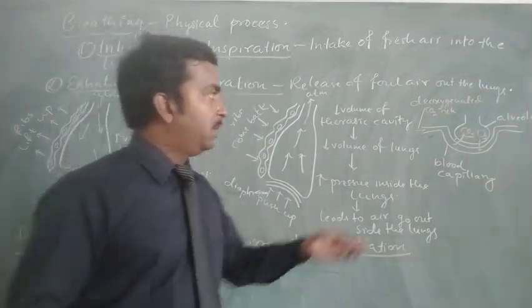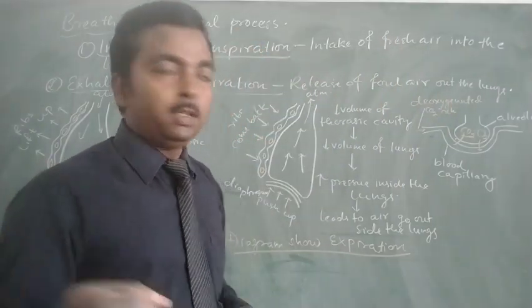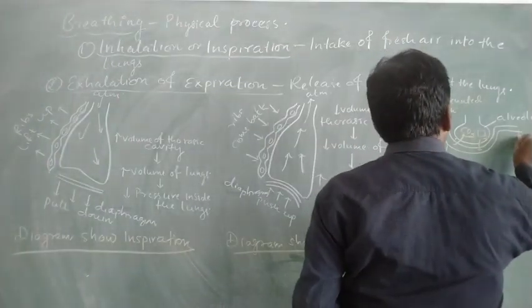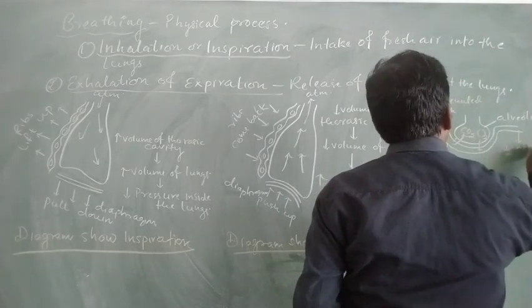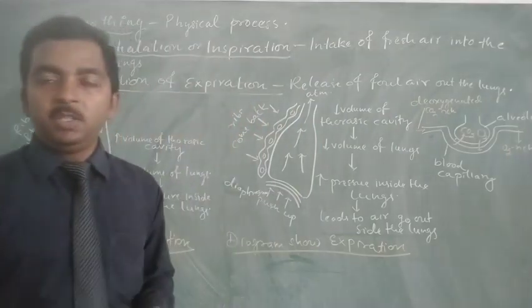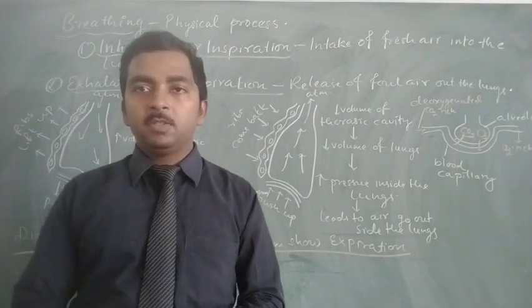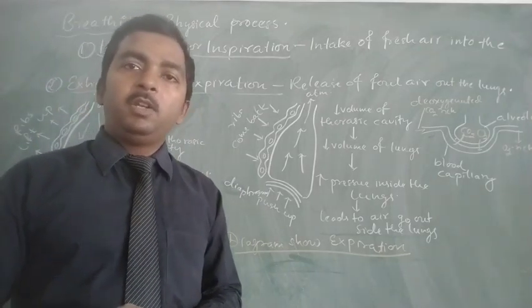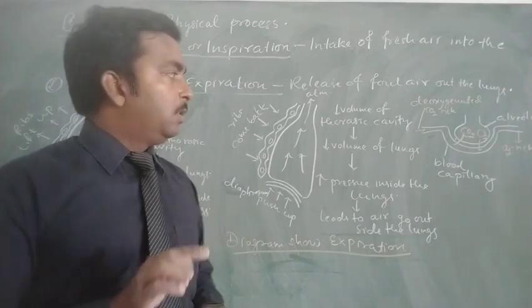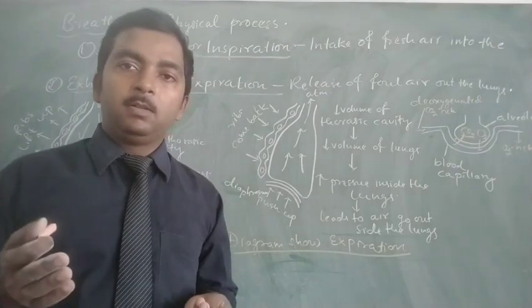and that blood capillary again supplies blood into the pulmonary vein, and in the pulmonary vein the blood is oxygen rich, which means oxygenated blood. So in this way the exchange of gases takes place, and in the same way the exchange of gases takes place in the body tissue, but in body tissue the direction of exchange of gases becomes different.